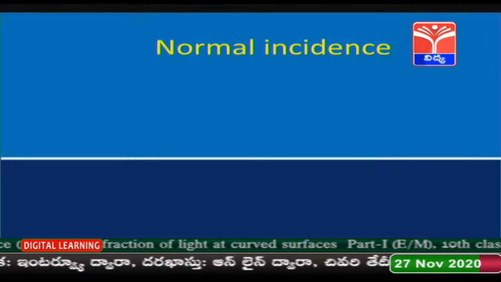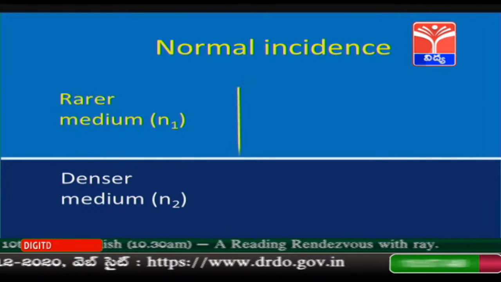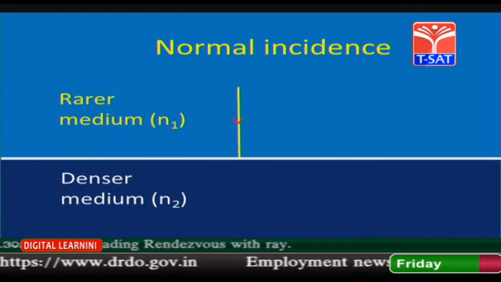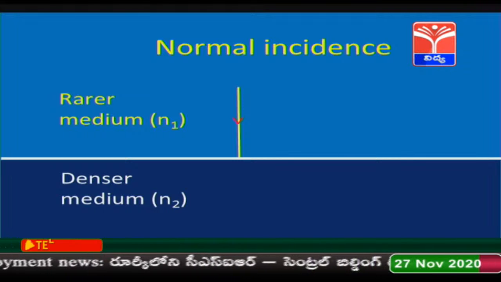Dear children, let us see the explanation for the previous activity with the help of a ray diagram. In the first case, the pencil is dipped vertically, and light passes from rarer medium to denser medium. Tell me, in which direction is the refracted light ray going to bend? Is there any bending?